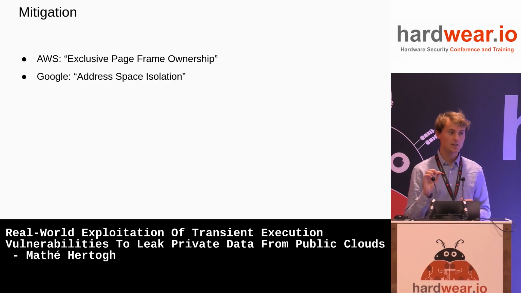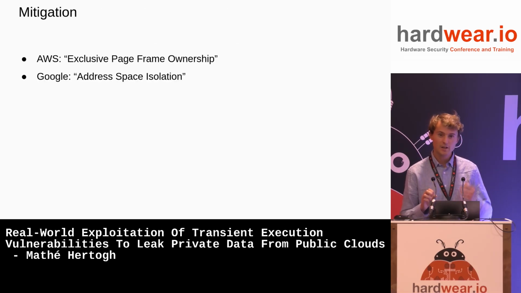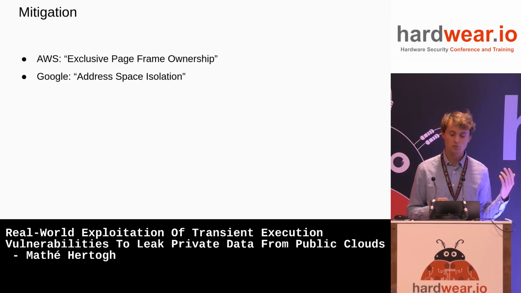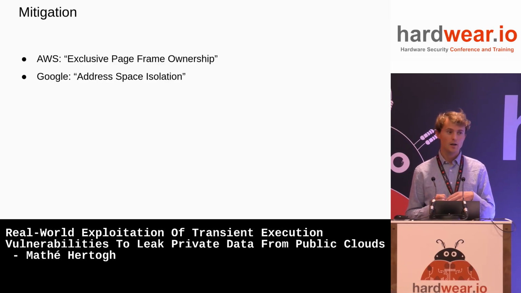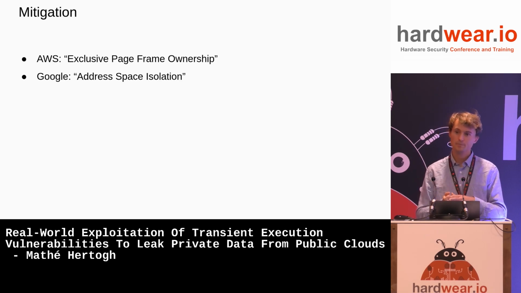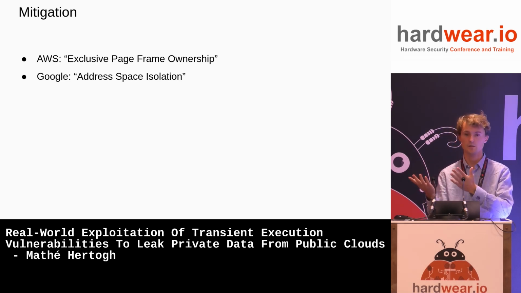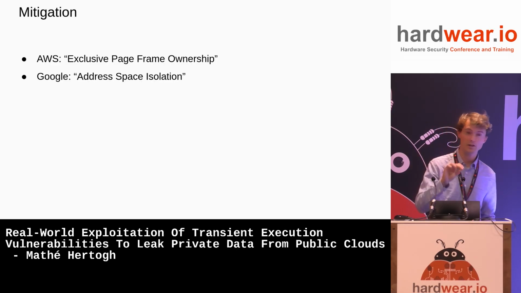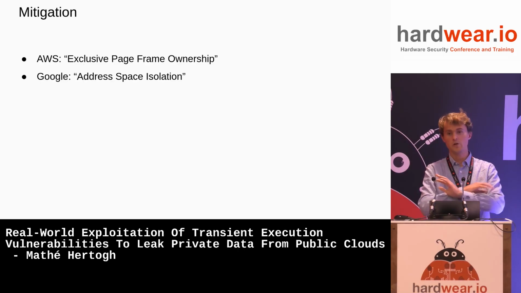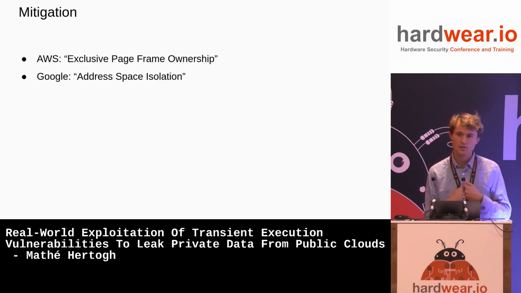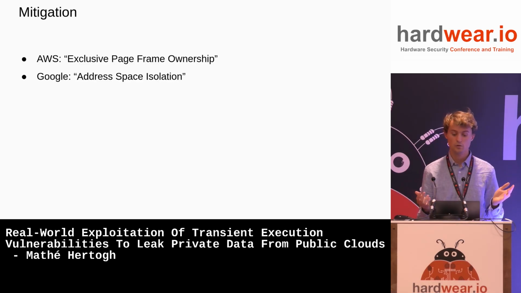Okay. Lastly, mitigation. So what did AWS actually do, and by now Google? So AWS deployed what is called exclusive page frame ownership. Basically what they say is we try to unmap memory from KVM such that even KVM cannot see the guest data. This is like a defense in depth, which I think they didn't specifically think about L1TF when they did this. They just thought for a very broad class of attacks, it's nice to not trust our own hypervisor to be secure. So let's not give it access to the data it doesn't need. I think that's a really good design approach.